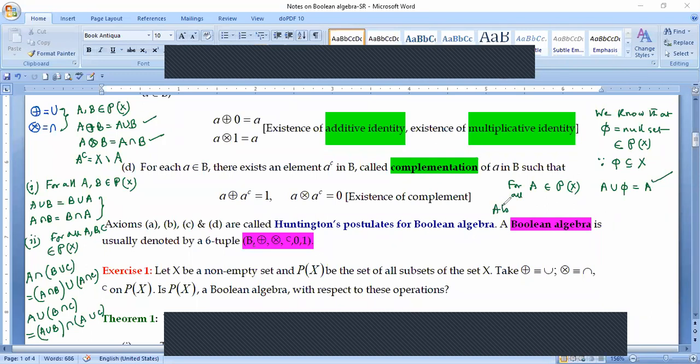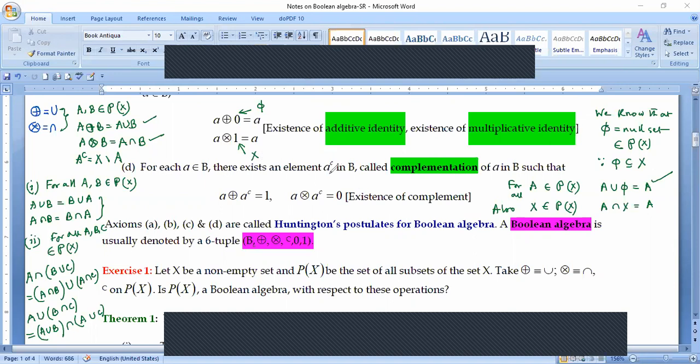Also, we see that capital X also belongs to P(X). So A intersection capital X is equal to A. So in place of 0, here in this example, we are getting phi. In place of 1, we are getting X. So phi is playing the role of additive identity, X is playing the role of multiplicative identity. So in this example, phi is the additive identity, X is the multiplicative identity.